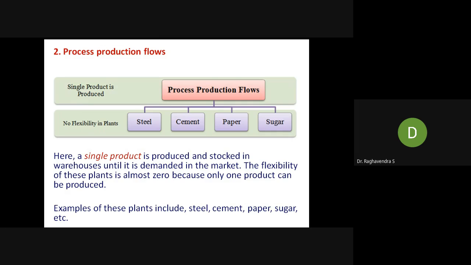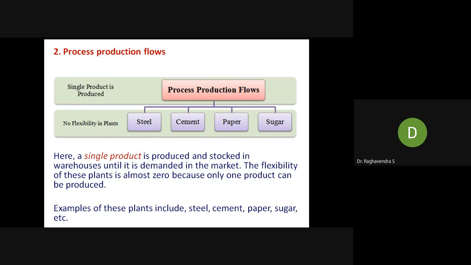Here the product is single, only one product will be there. No flexibility in the plant. Example, if you go to a cement industry, they will produce only the cement. They will not produce any other kind of material there. Means paper industry only paper, sugar industry only sugar, steel industry only steel. Means the product is single. But whenever there is a demand, it will be similar to that mass production.